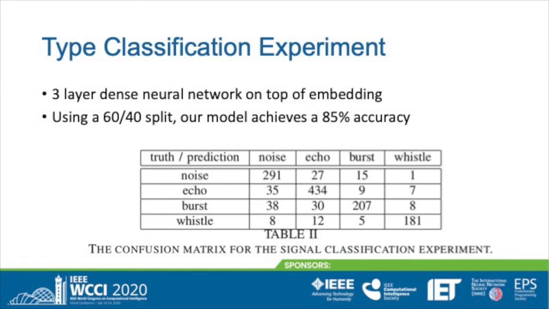In another experiment, we aim to train a model to distinguish between the 3 sound type categories, whistles, echolocation, and burst pulses, as well as background noise. As in the previous experiment, we reuse the learned features and split the dataset into 60% training and 40% testing. We also stack 3 layers on top of the feature extractor again. As we can see, most errors happen between burst pulses, echolocation, and background noise.